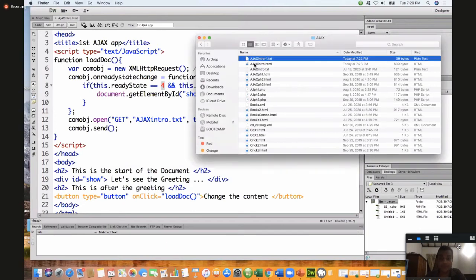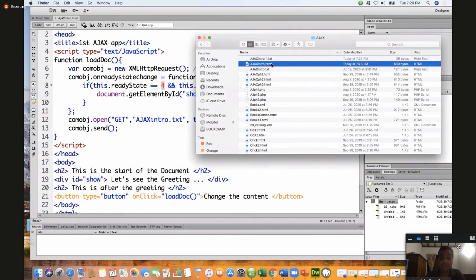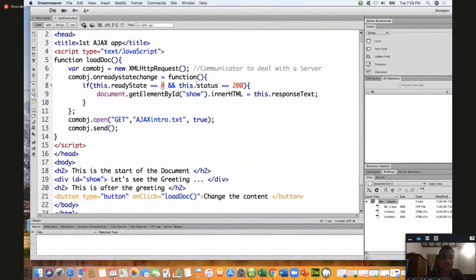Then you can write this Ajax intro. These two files are to be saved within the HTTP server, that is the WAMP server, the web server. Write this HTML file, put these things there, create this button, and open it through the web server. That means you have to go to localhost and open this file. If you double click and open it, it won't work. You have to go through the server. Okay, you can have time to do that now.